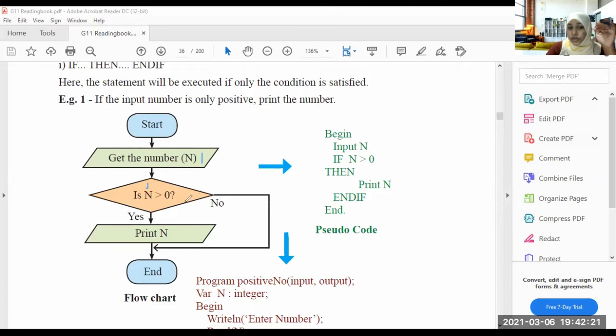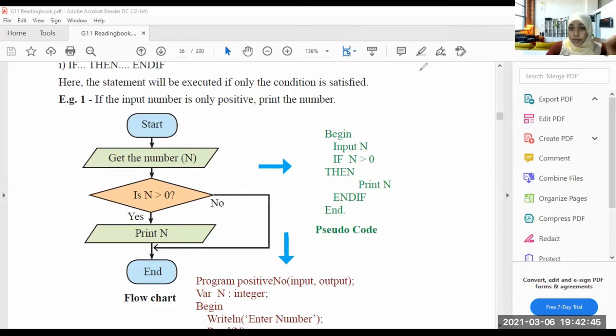Yes, of course. If it is yes, then it will print n. It will show me the n. If it is no, then the program will end. Now if I input 1, it asks, is 1 greater than 0? Yes. So it prints the 1.